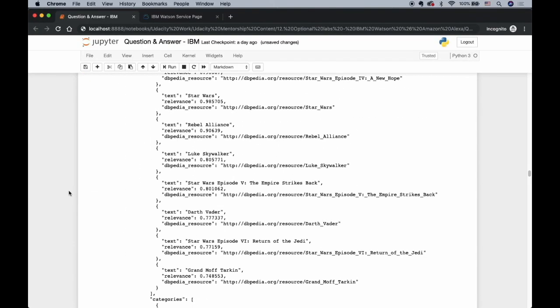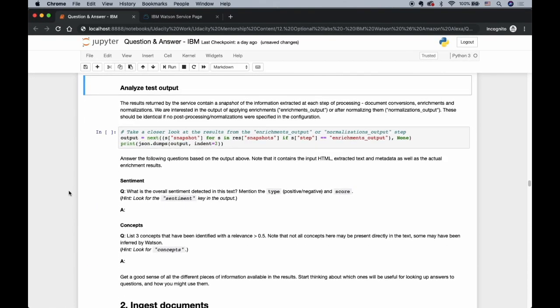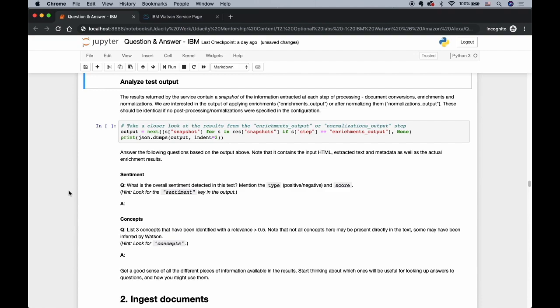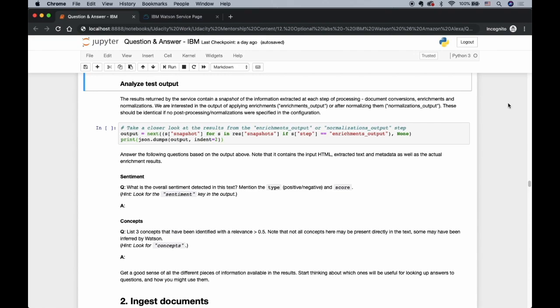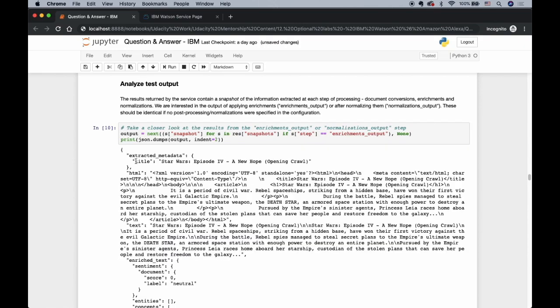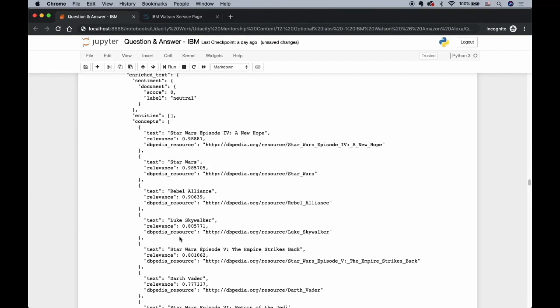After you have done your testing, you want to analyze the test output. In the previous part, we started to analyze a smaller data set in Star Wars text. In this part, we want to analyze the extracted information in there. If you run this code in the cell, you will get some information. Now we want to talk about each of these.